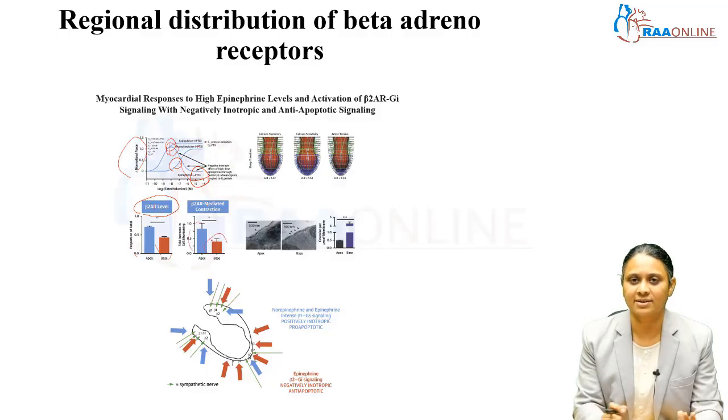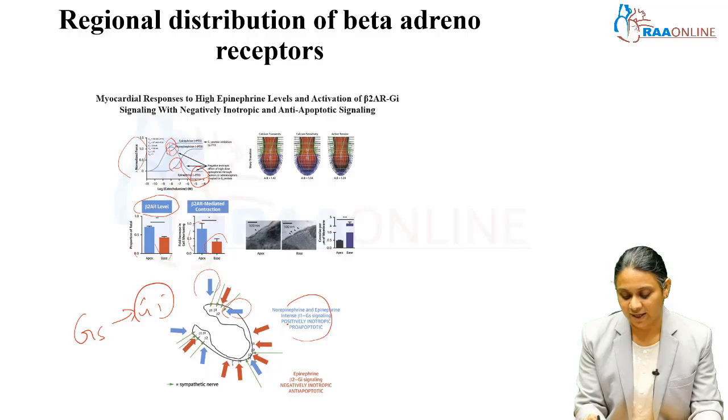So, this is as long as the switch has not happened. Once the switch from GS to GI has happened, it becomes acontractile, that is hypokinetic. You can see more blue, that is beta 1 mediated stimulatory signaling, which is positive inotropic but pro-apoptotic, more in the basal portion, while in the apical level there is more red, that is beta 2 mediated GI signaling, which is negative inotropic, that is hypocontractile, but an anti-apoptotic protective mechanism more concentrated in the apex.